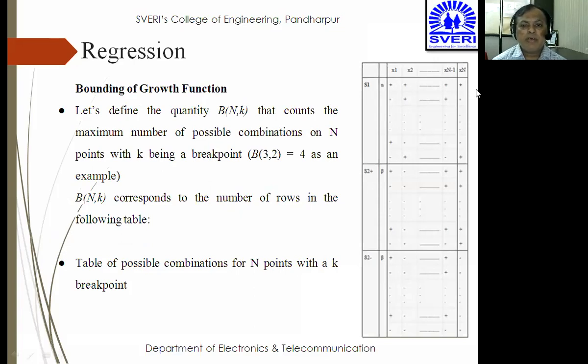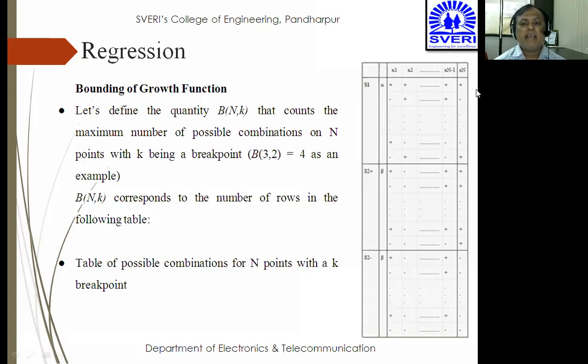Then S2, the terms are in terms of beta. So S1 has the elements x1, x2 to x of n, and just before x of n is x of n minus 1. So you do have x1 to x of n minus 1.